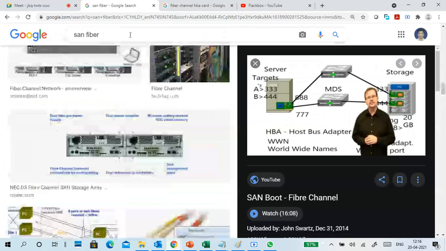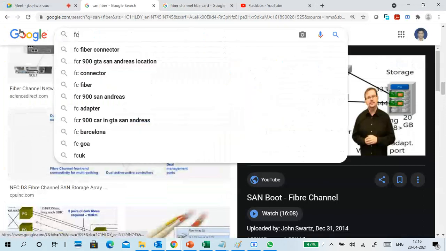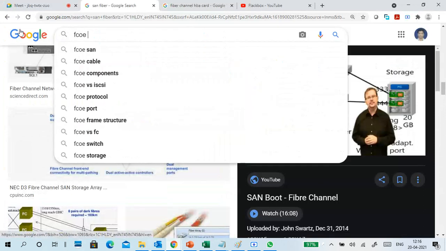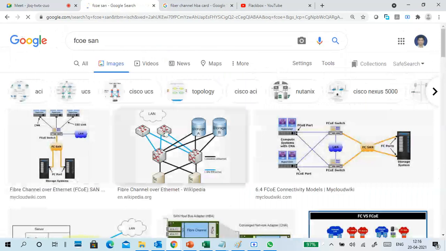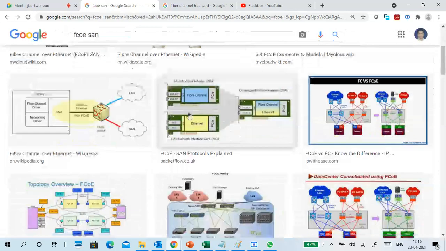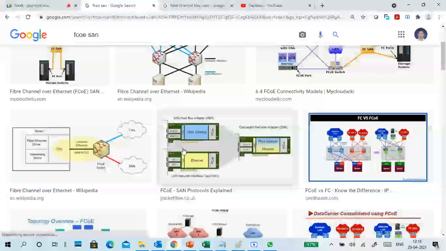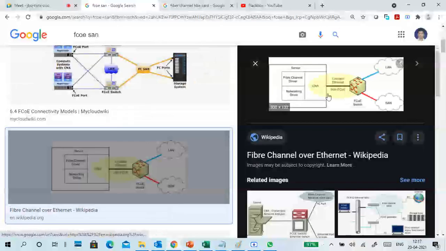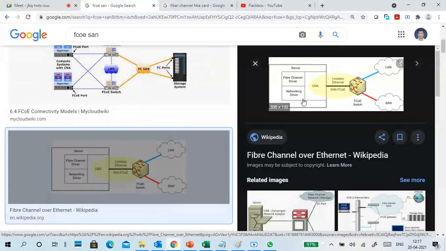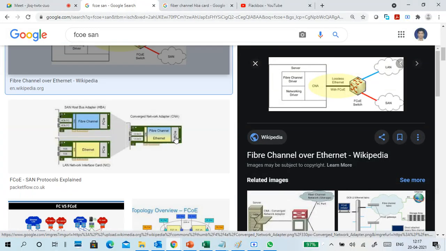Try to check the picture of FCoE. It is like this. I will try to find an easy picture. So fiber channel driver, network driver, and it goes through FCoE to the LAN like this.